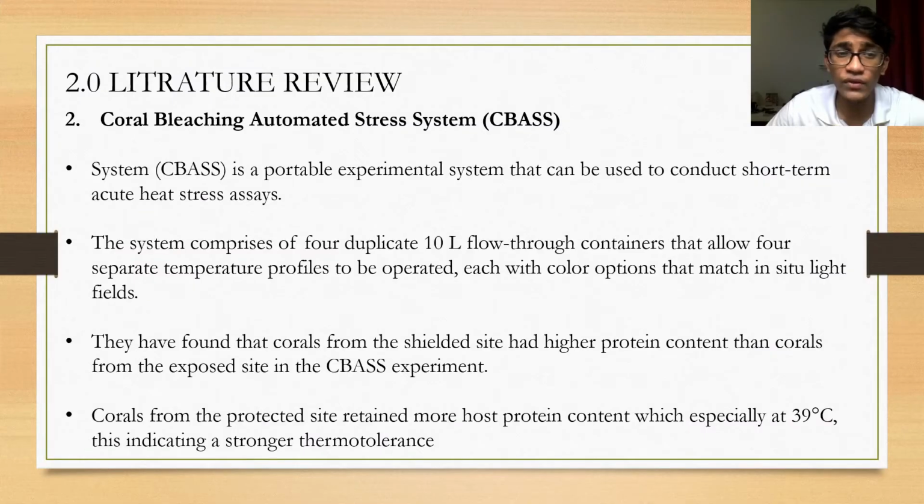And we can move to the coral bleaching automated stress systems. It has a portable environmental system which is used to conduct short-term acute stress. They also found that corals from the shielded site have higher protein content than the corals from the exposed site in these experiments.